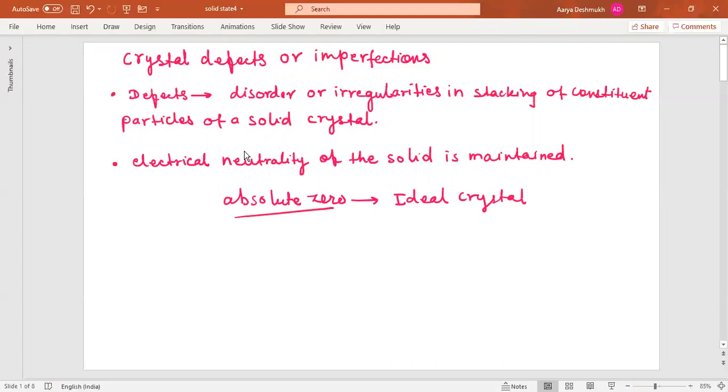Above this temperature, no crystalline material is 100% pure, so they must contain some defects. Whatever may be the nature of the crystal defect, electrical neutrality of the solid is maintained even though there are some crystal defects or imperfections. Okay.